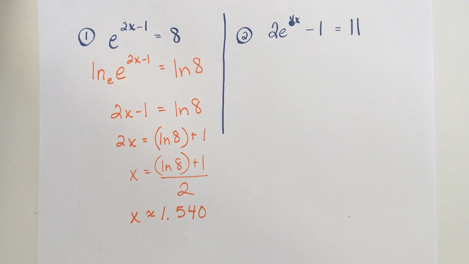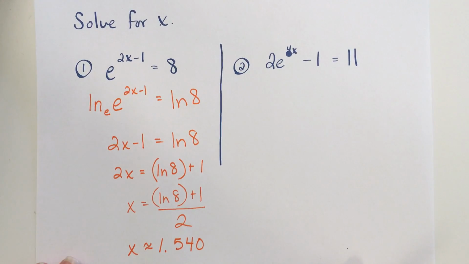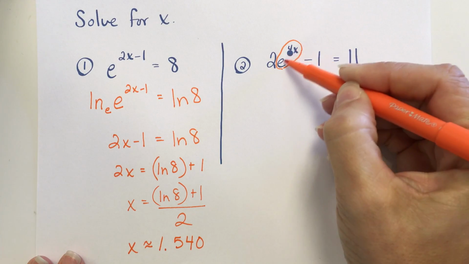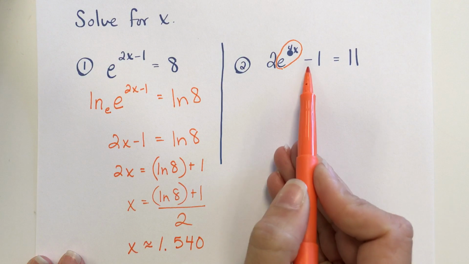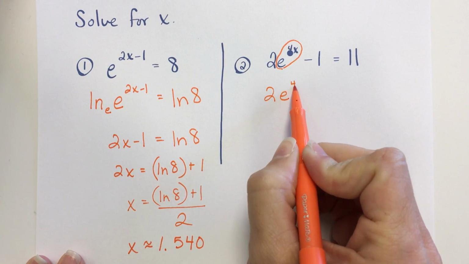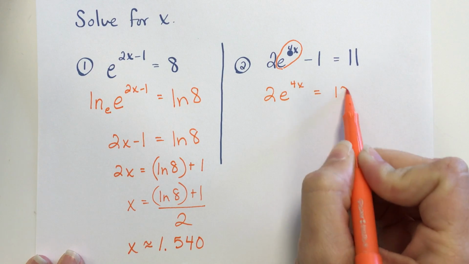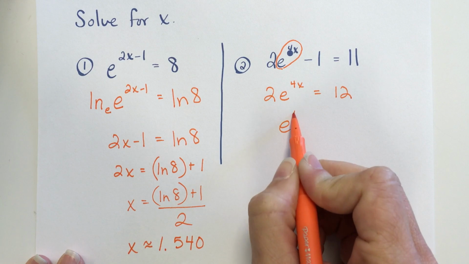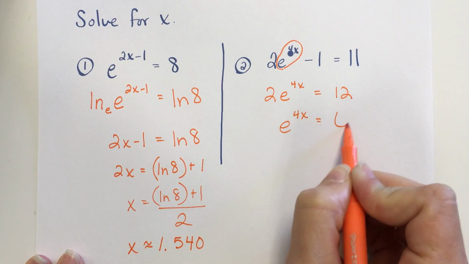On the next one, as I had said, you've got to have your exponential by itself. So this is my exponential, and I need it by itself. I've got to start by adding the 1. So I'd have 2e to the 4x equal to 12. Then you divide both sides by 2, so you have e to the 4x equal to 6.